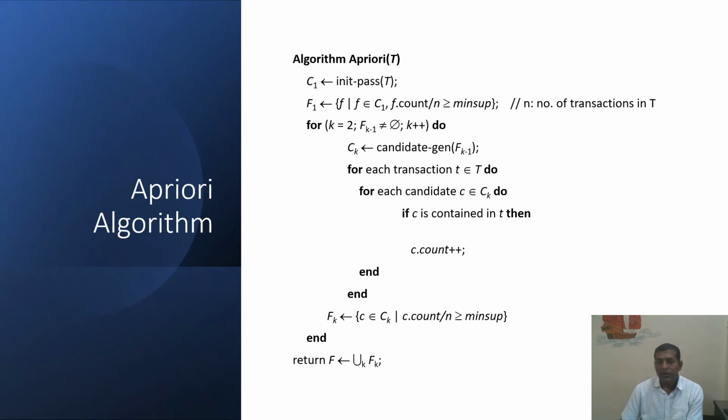Then it will go through the transactions and, for the candidates, find out how many times every candidate is present in the transactions. So that will be counted. This count helps us find out whether the combination is larger than the minimum support, and then we will use it. And this frequency will be used for generating a new table, the final rule that can be defined.